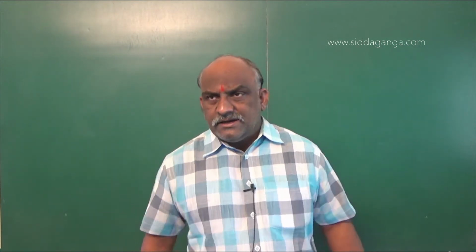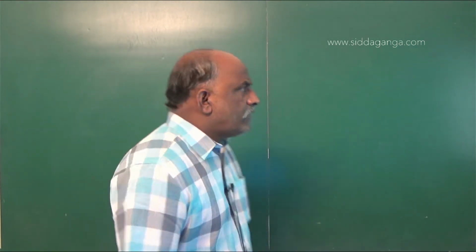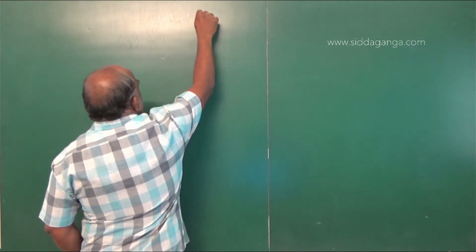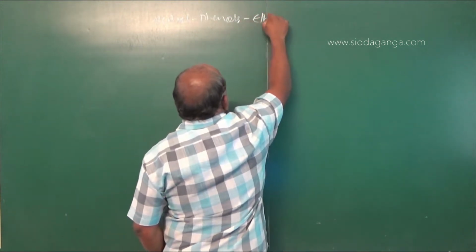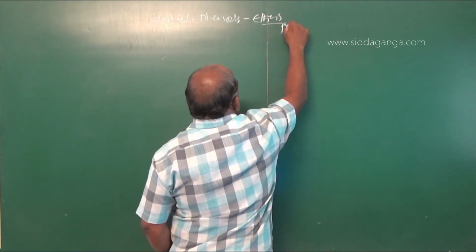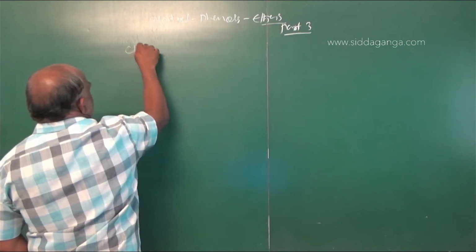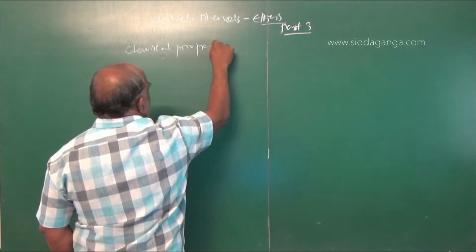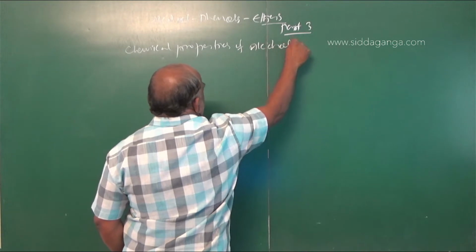That point was done in the last sessions, and now it is time to discuss the chemical properties of alcohols. Chemical properties of alcohols, phenols, ethers, part 3. Here, chemical properties of alcohols.